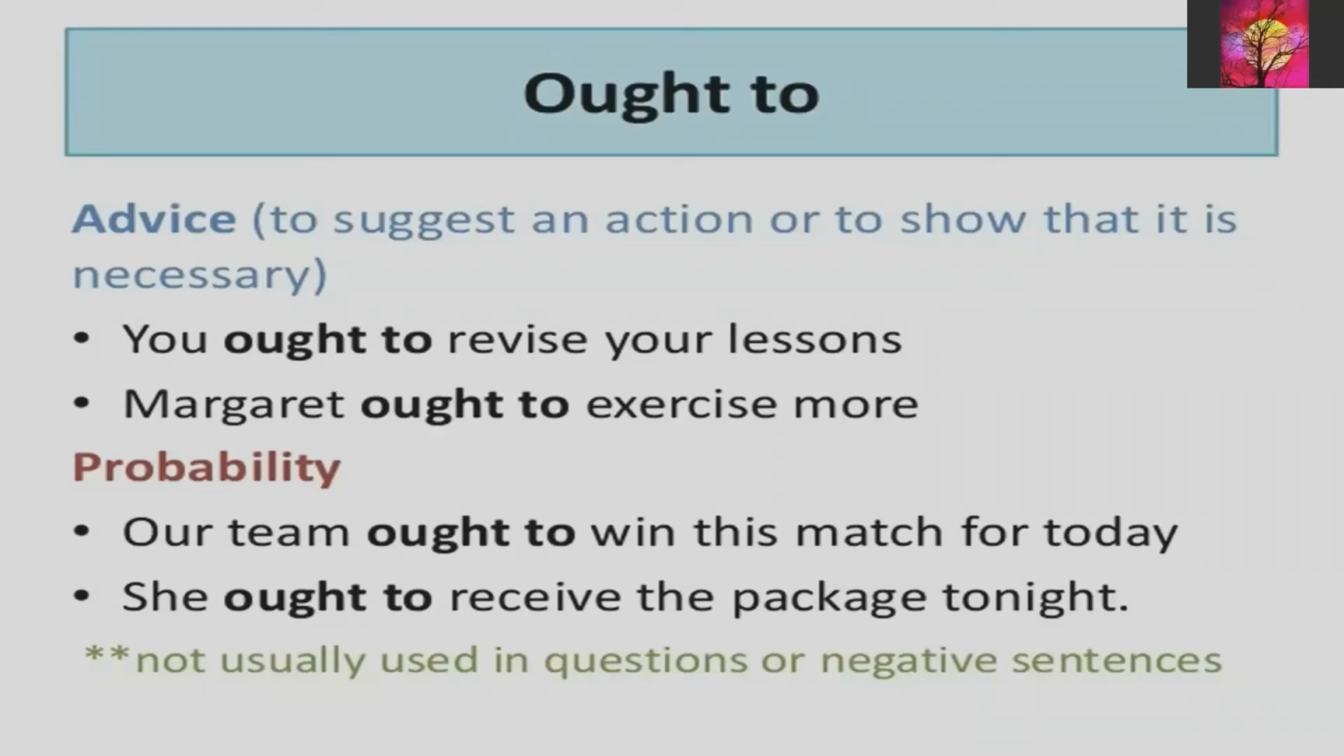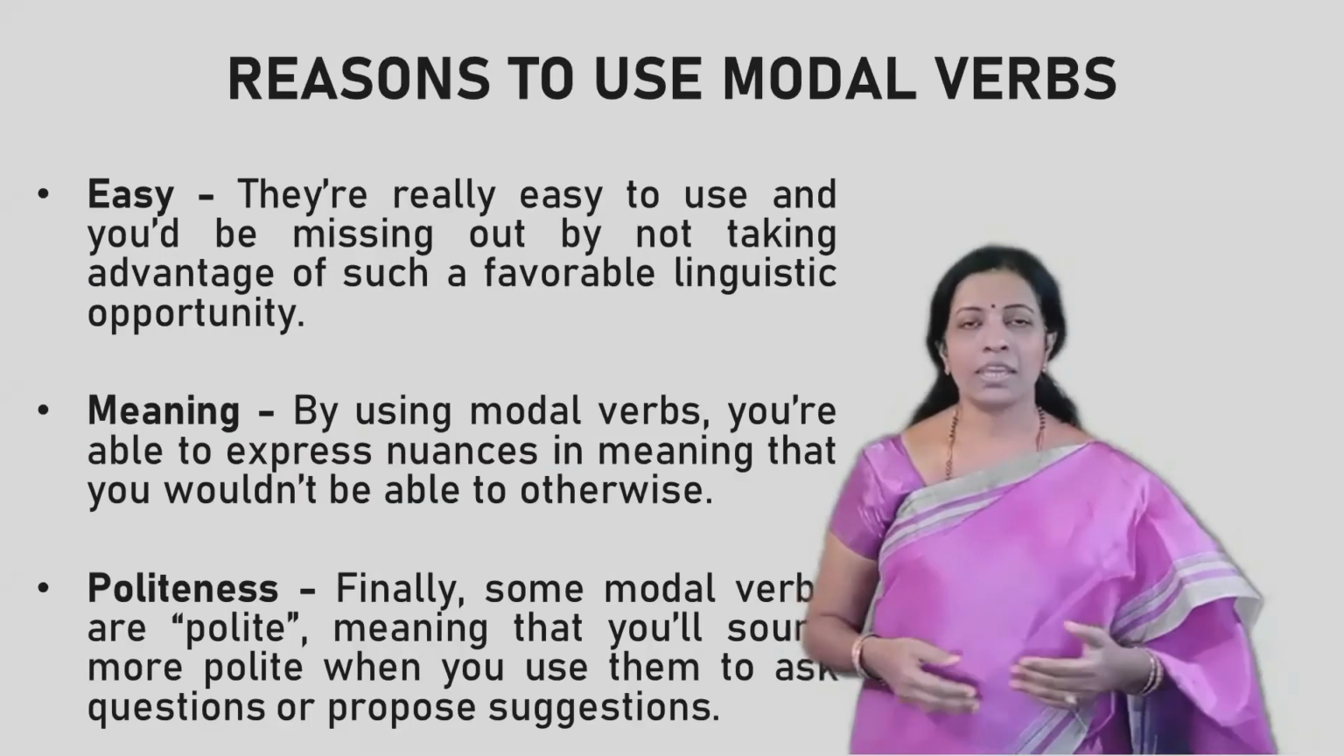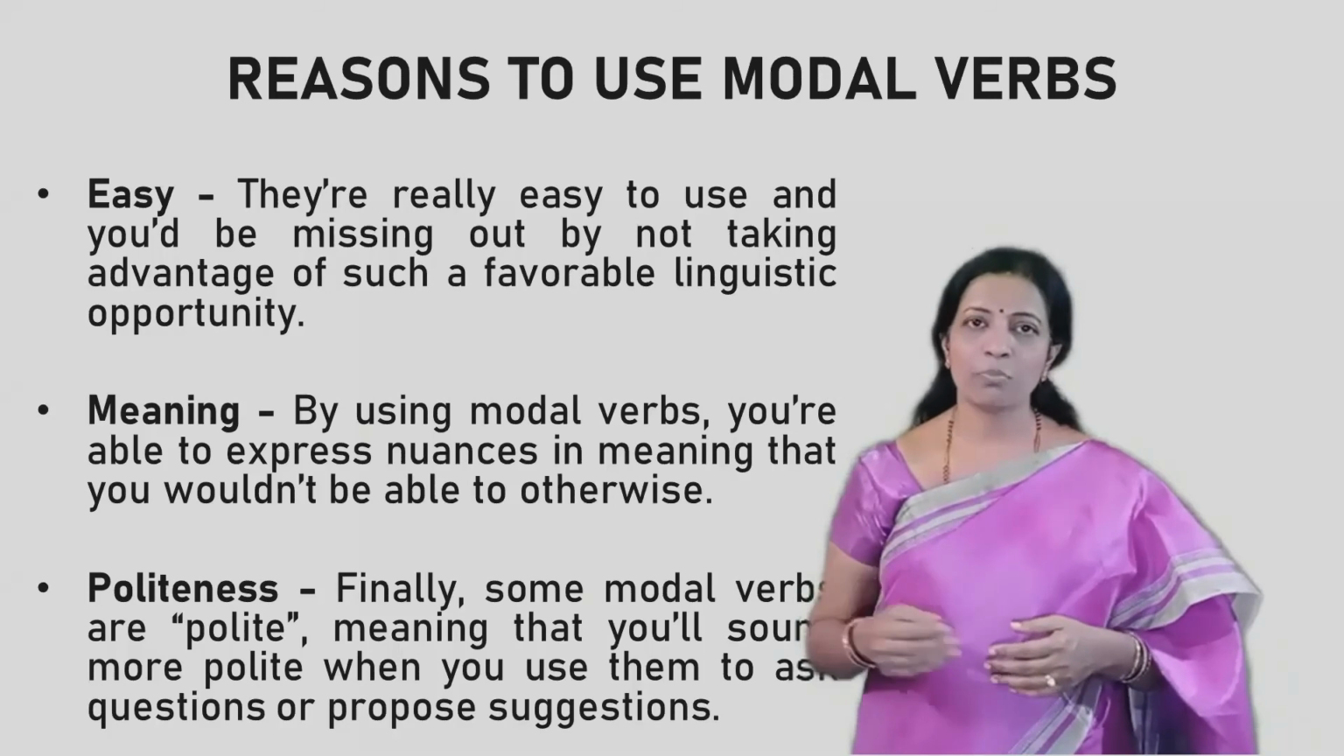Similarly, when you are trying to show a sense of probability, for example, it may happen, then you can say, our team ought to win this match for today. She ought to receive the package tonight. So there is a chance or a probability of something happening. Then you can use ought to. Generally, ought to is not used in questions or in negative sentences. So we have seen how to use the different kinds of modal verbs.